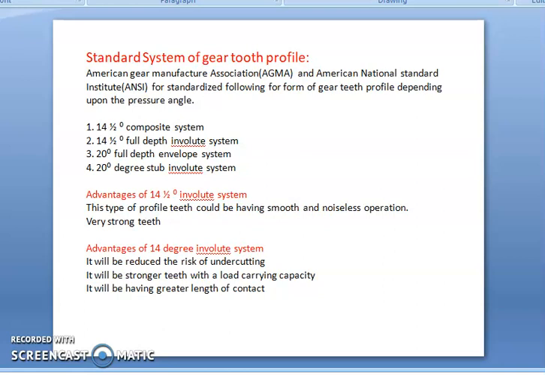Based on the pressure angle, there are the 14.5 degree composite system, the 14.5 degree full depth involute system, the 20 degree full depth involute system, and the 20 degree stub involute system. The advantages of the 14.5 degree involute system compared with others are that the profile allows smooth and noiseless operation and very strong teeth. Then the advantages of the 20 degree involute system are that it reduces the risk of undercutting, gives stronger teeth with greater load carrying capacity, and has a greater length of contact.